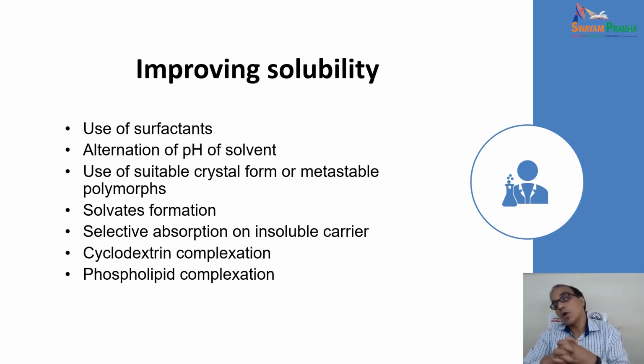And two more important aspects are complexation, either cyclodextrin complexation or phospholipid complexation. Both these kinds of complexation we are going to discuss in two separate lectures. Cyclodextrin complexes and phospholipid complexes both make an amphiphilic complex, which shows good solubility as well as good permeability.